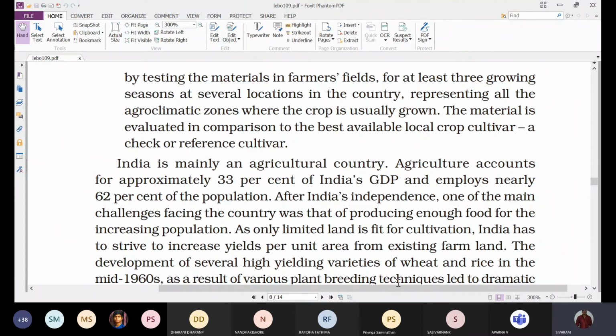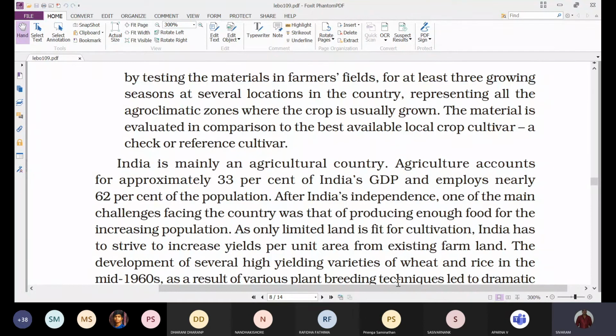For example, they developed a new rice variety. This rice is grown in different parts of India: the northern part, the central part, the southern part, and also the northeast, southwest, northwest states.